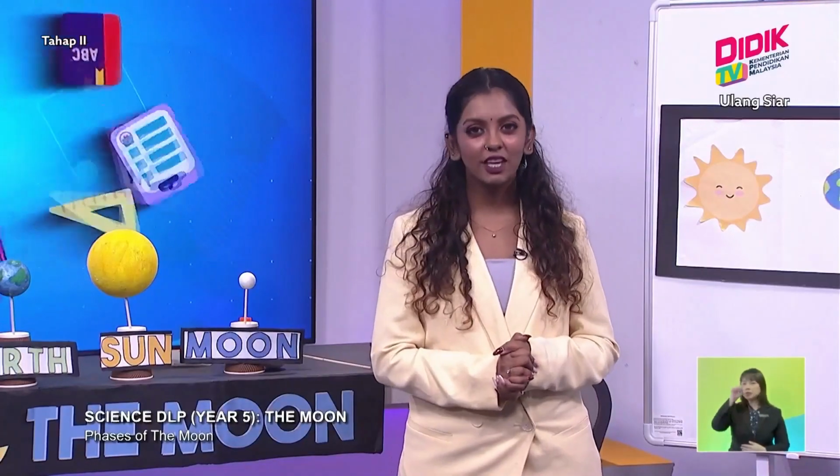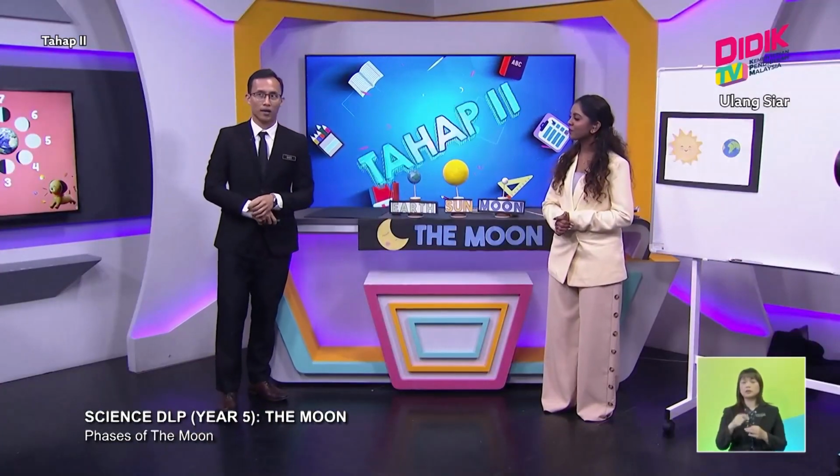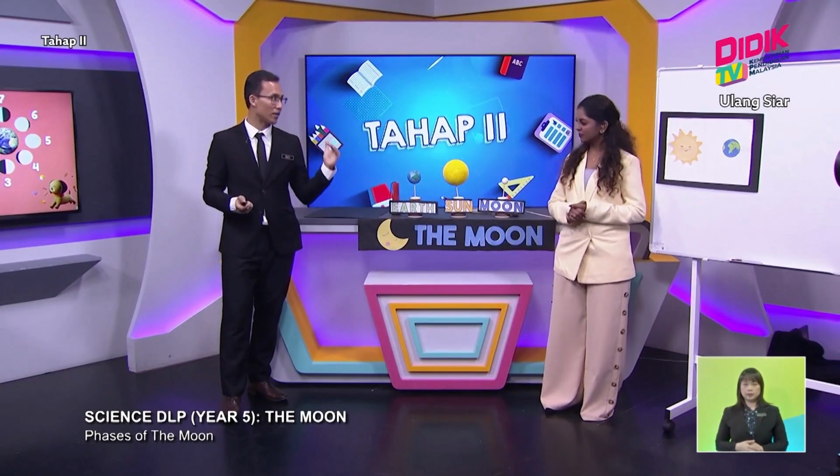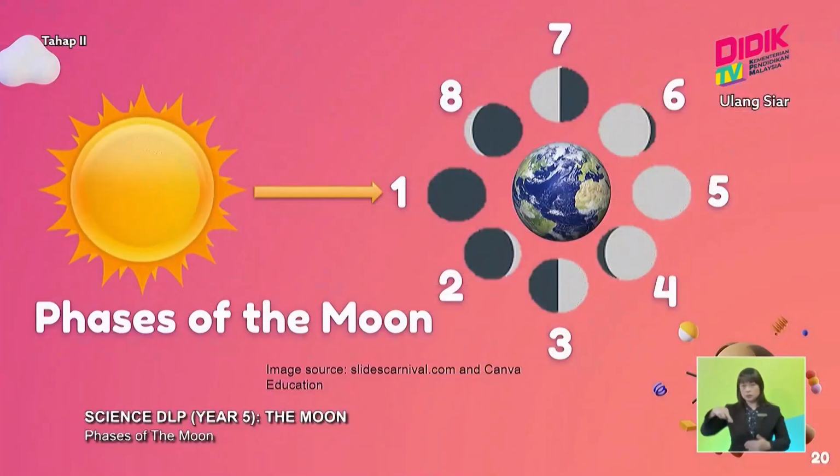Now we are going to look at this slide, which is showing us how it looks when it rotates: 1, 2, 3, 4, 5, 6, 7, 8. The first one is called the new moon. Then you're moving down anti-clockwise.